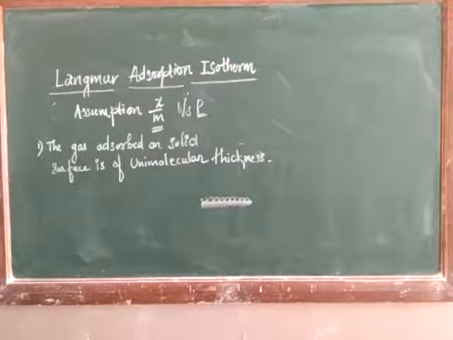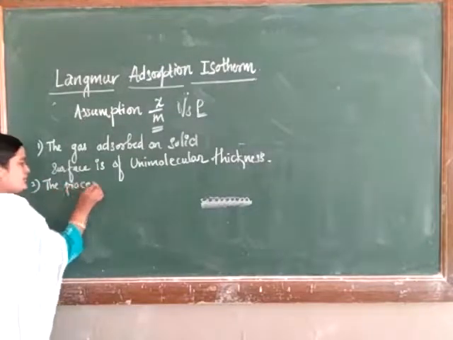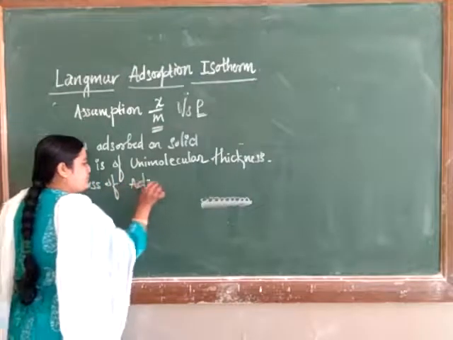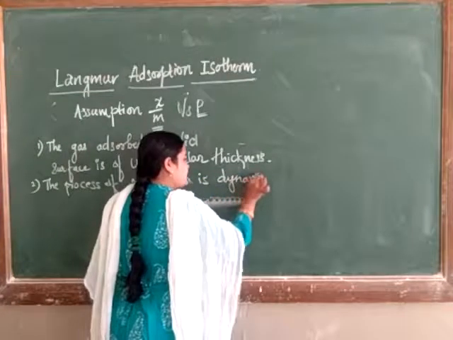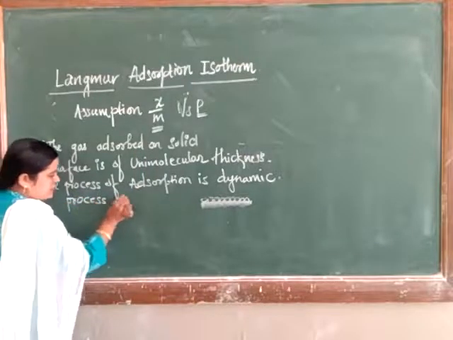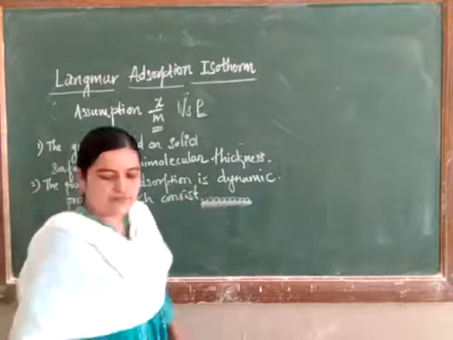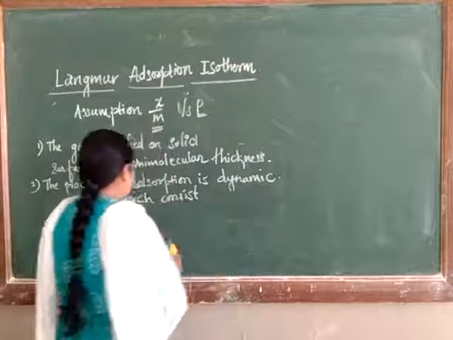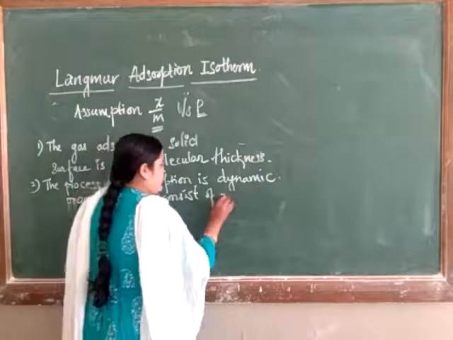Second, the process of adsorption is a dynamic process which consists of two opposing actions. Which are those two opposing actions? The process of adsorption is a dynamic process which consists of two opposing actions.